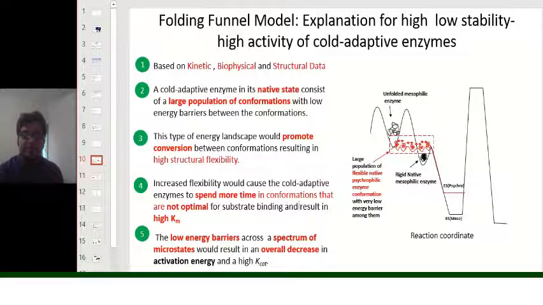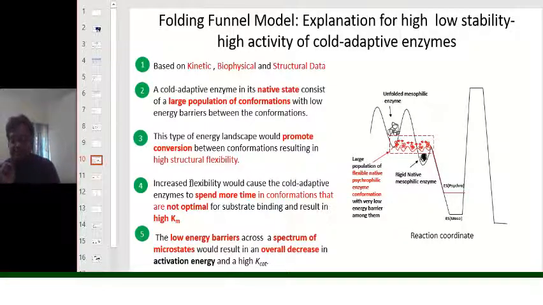However, this precludes the enzyme from having an optimum conformation to bind with the substrate. That means the enzyme has to spend most of its energy in the non-optimal stage so that its conformational fastness is more, which is giving its flexibility of structure, and those conformationally flexible structures can interconvert rapidly between themselves.